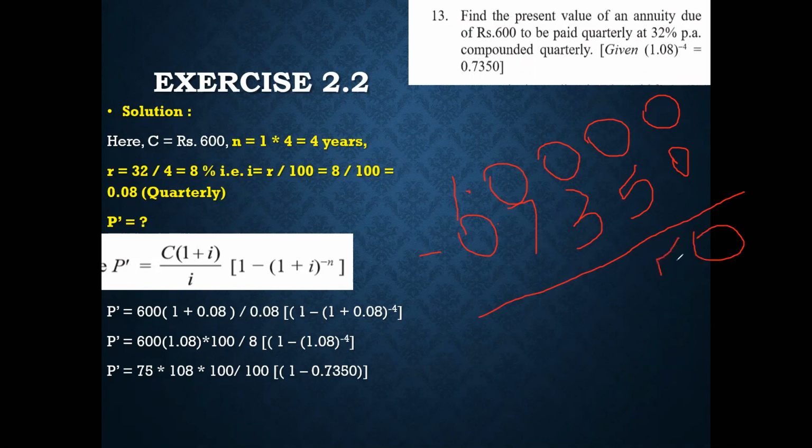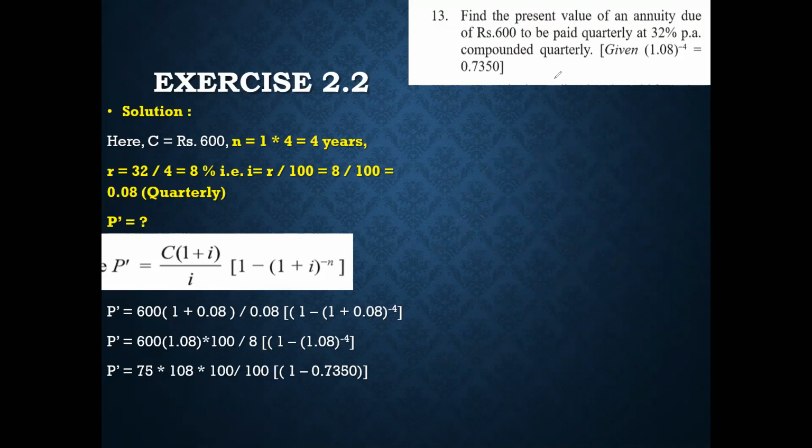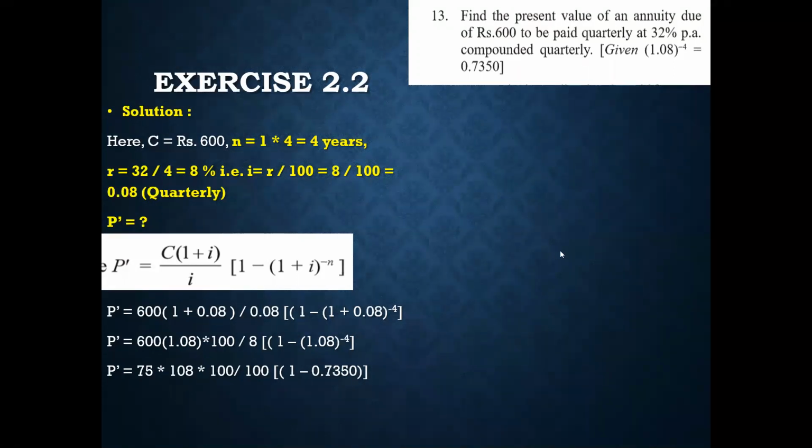So you get the answer to be 0. 10 minus 5 gives you a 5. 9 minus 3 gives you a 6. 9 minus 7 gives you a 2. And from 1 you had borrowed, so 0.2650. This way you have to do the subtraction. So keep that in mind when you are solving sums related to present value. This I have already explained to you all in immediate annuity sums as well. So as you can see, 0.2650 was the answer which we got.